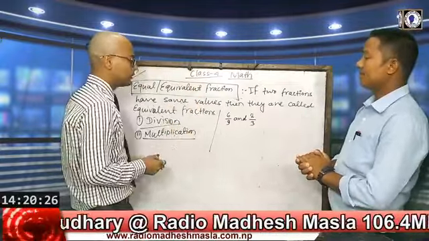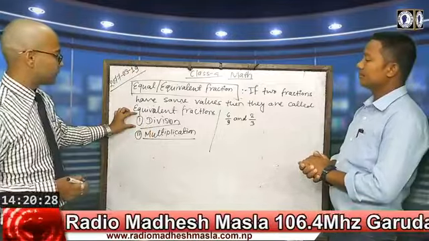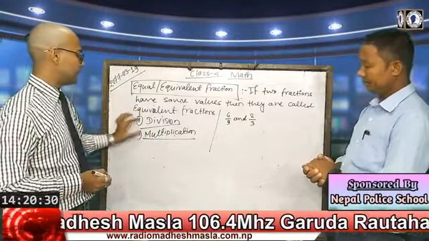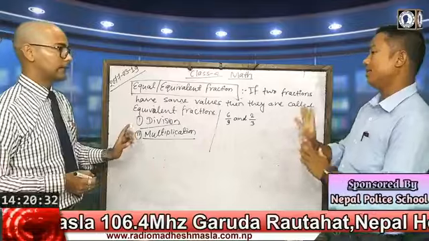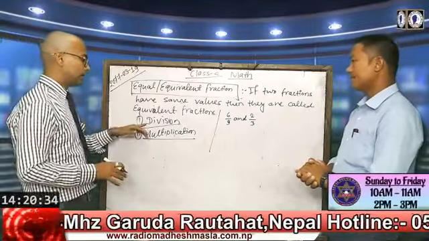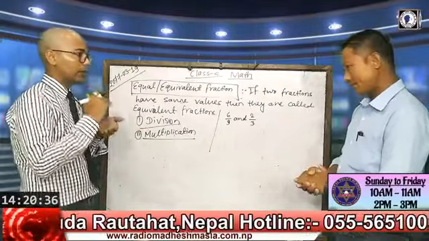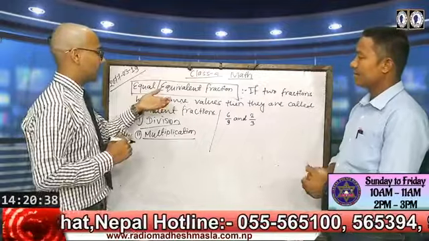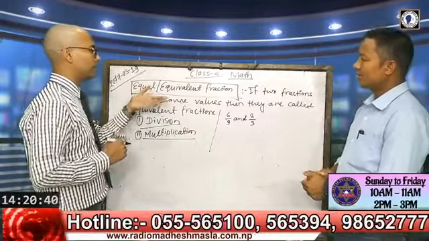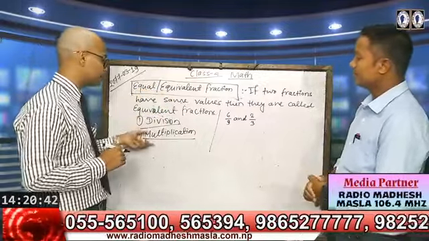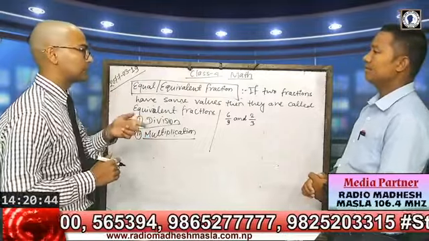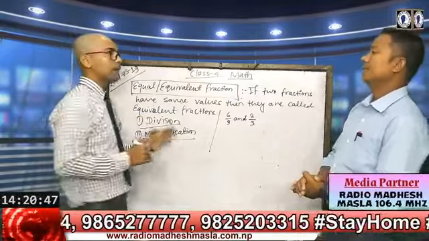We should apply division, and then after we should apply multiplication. That means by dividing the given numbers, we can find the equal or equivalent fraction of the given fraction. In the same way, by applying the multiplication method also, we can find equivalent fractions.